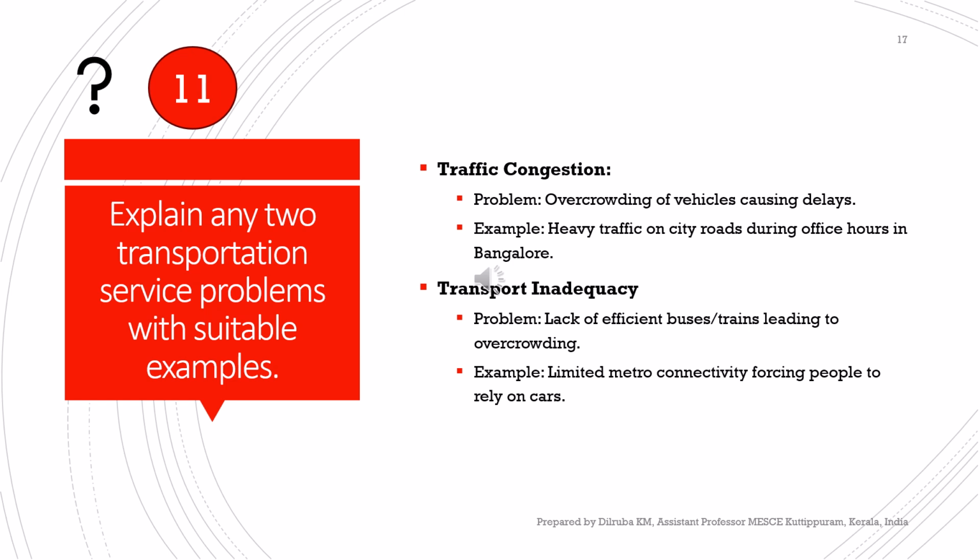The second one is transport inadequacy. We know in rural areas we don't have a large number of bus services or train services, which is an inadequacy of transport facility. This lack of efficient buses or trains leads to overcrowding in some particular areas, and it also causes great difficulty for the movement of goods and people in those areas. So this is another problem. An example of transport inadequacy is limited metro connectivity, forcing people to rely on cars.